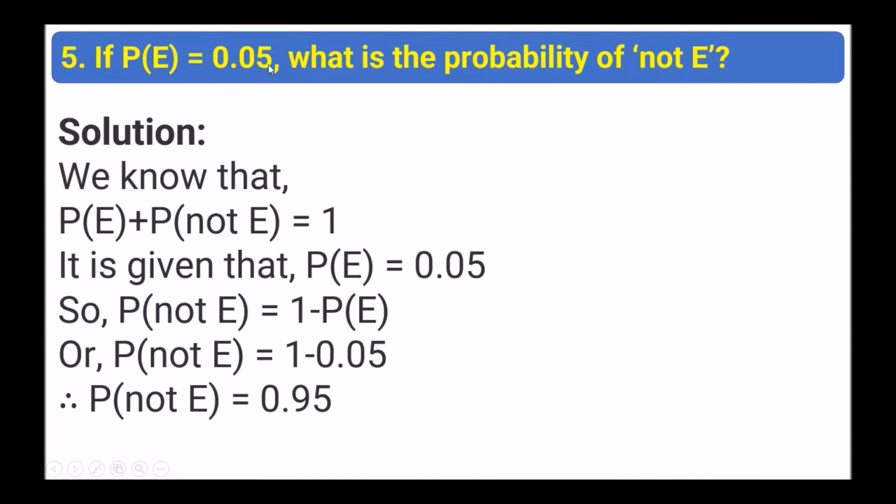Next: if P(E) equals 0.05, what is the probability of not E? P(E) plus P(not E) equals 1. It is given that P(E) equals 0.05. So P(not E) equals 1 minus P(E), that is 1 minus 0.05. So P(not E) equals 0.95.